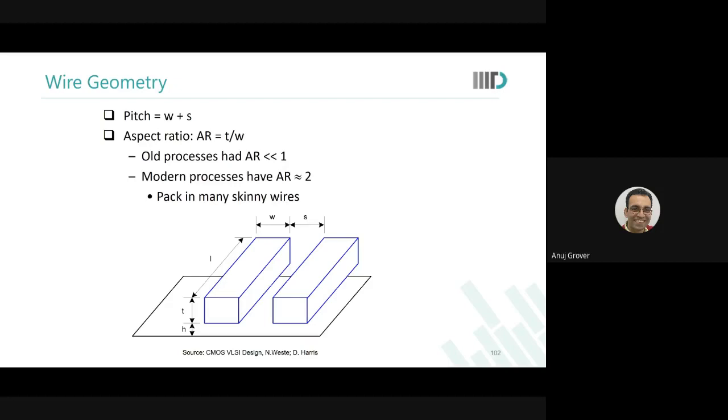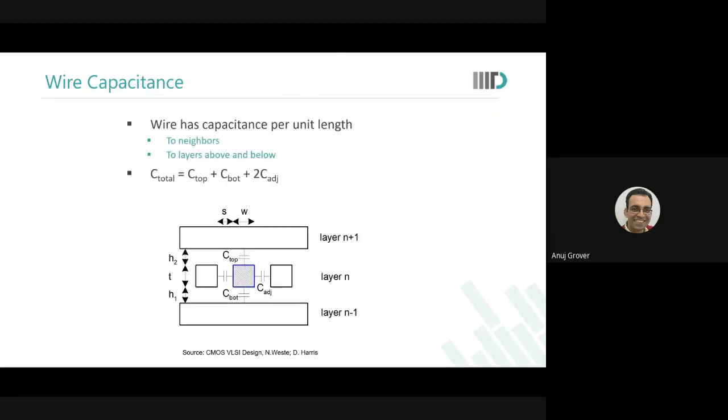For any technology, the wire density is defined by what we call the pitch, which is equal to W plus S, where W is the minimum width of the wire that you can draw in that particular technology, and S is the minimum spacing that you can keep between two wires. So this is the densest pitch you can have in any given technology.